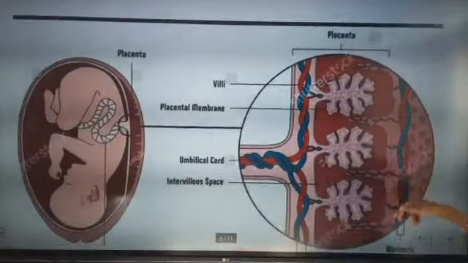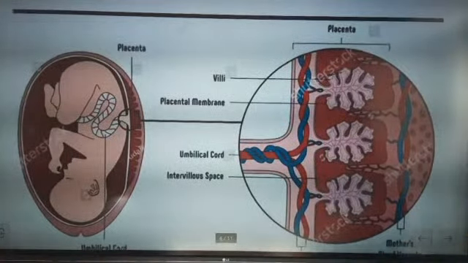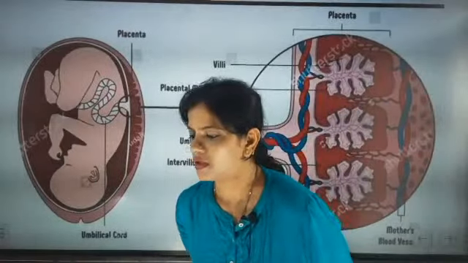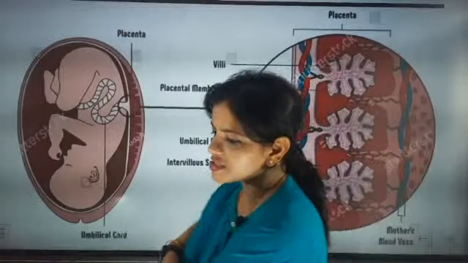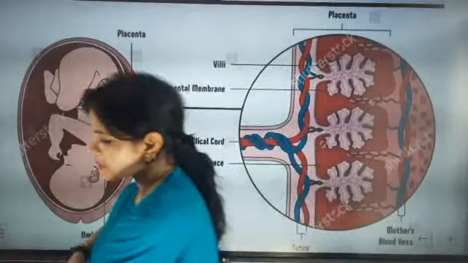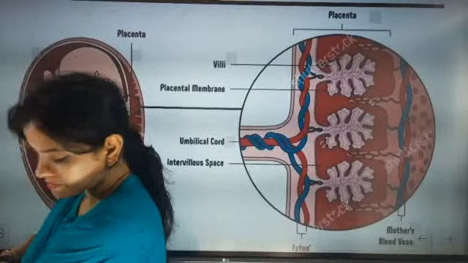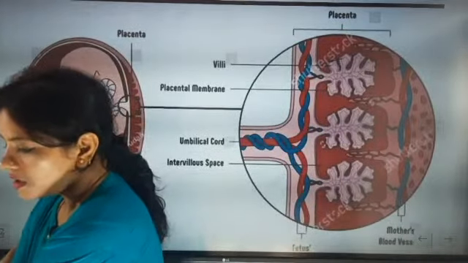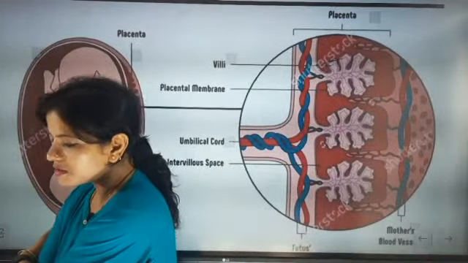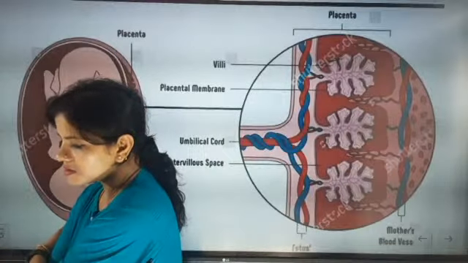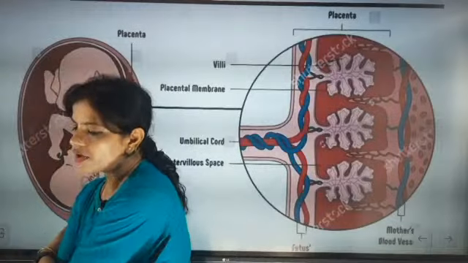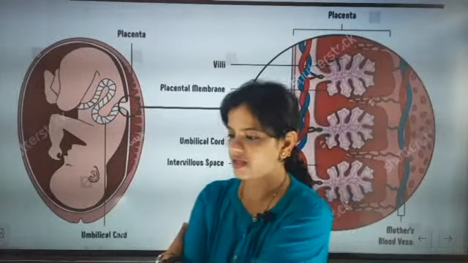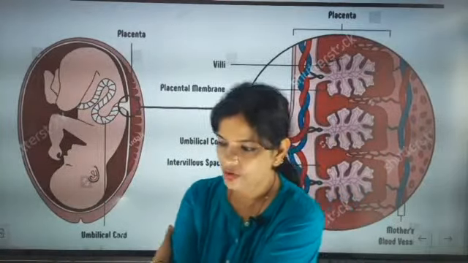So now we are going to see how the placenta is connected to the baby. I told you the placenta is disc shaped. Everybody is silent. There are certain stages that I am going to talk about also.